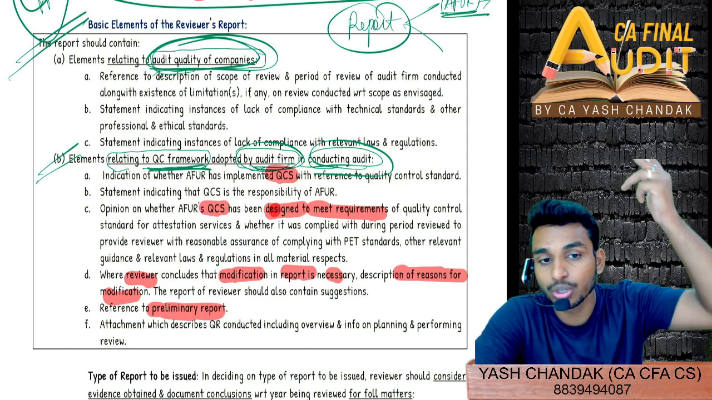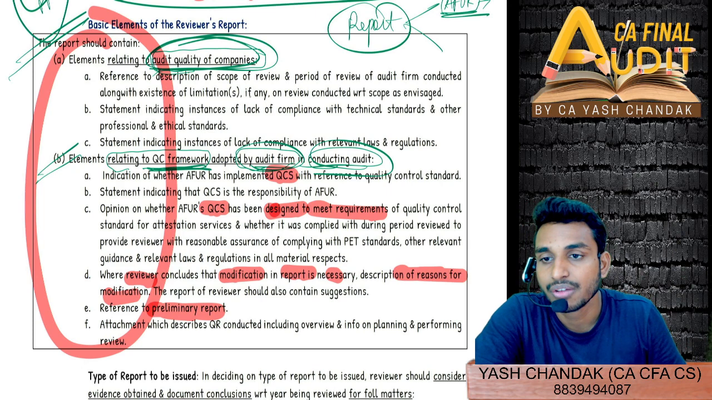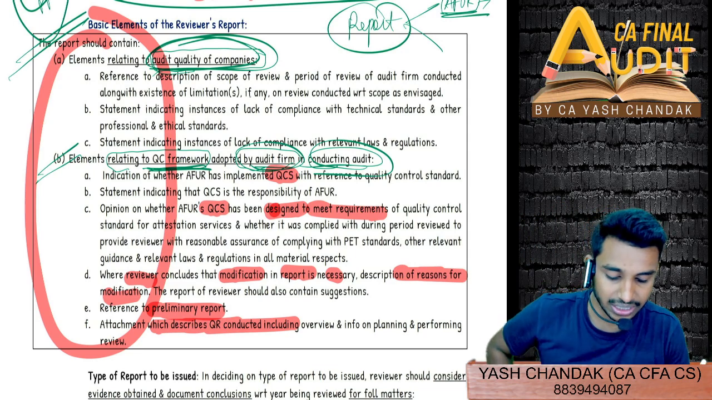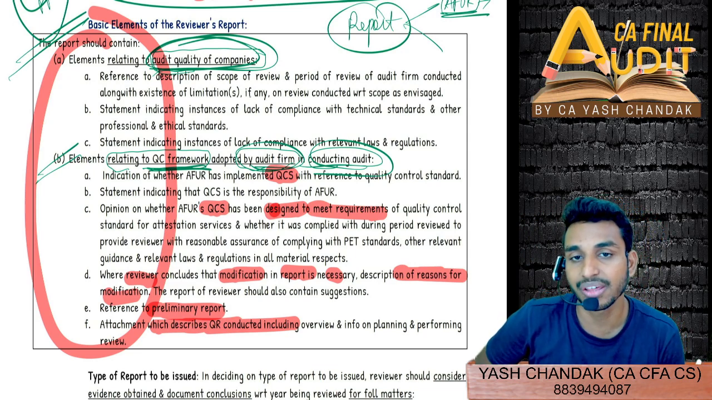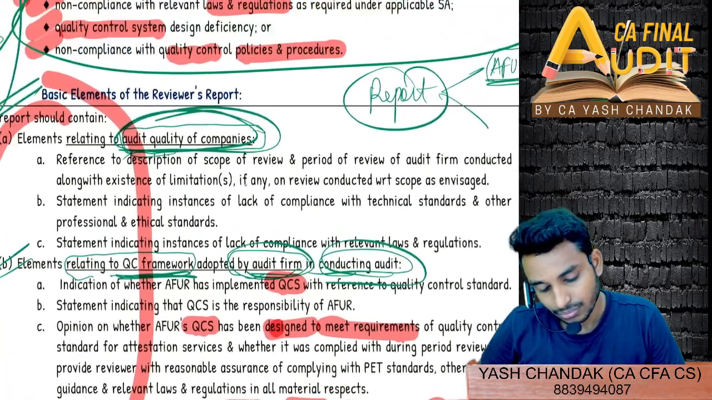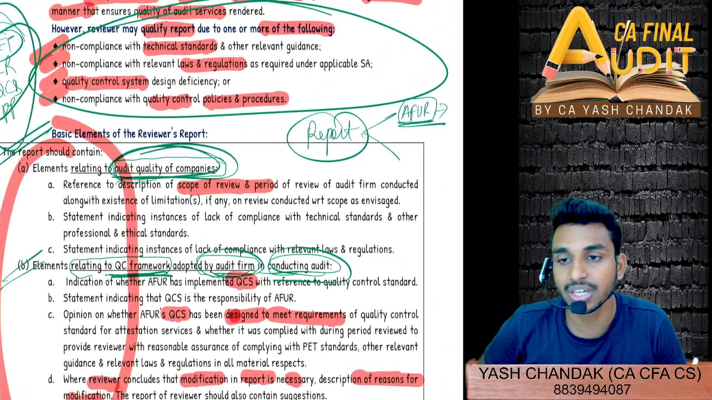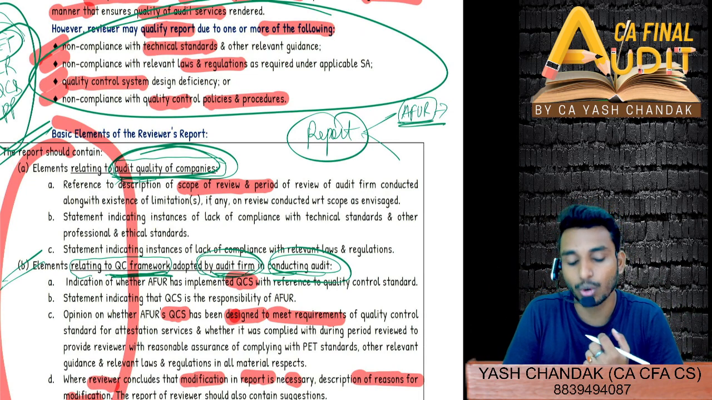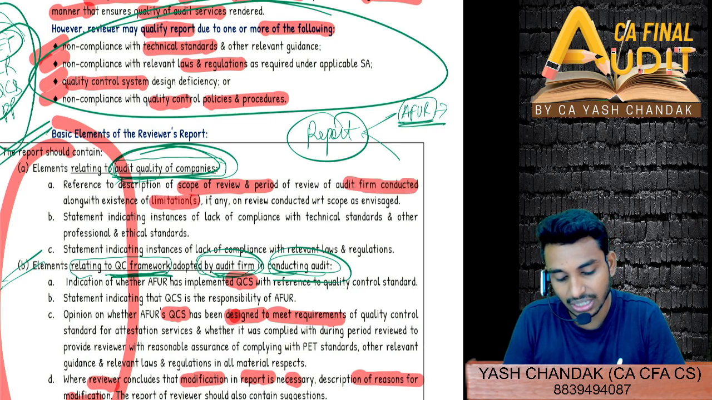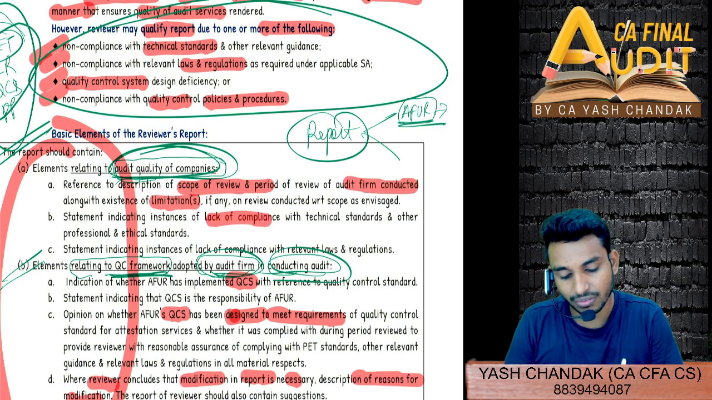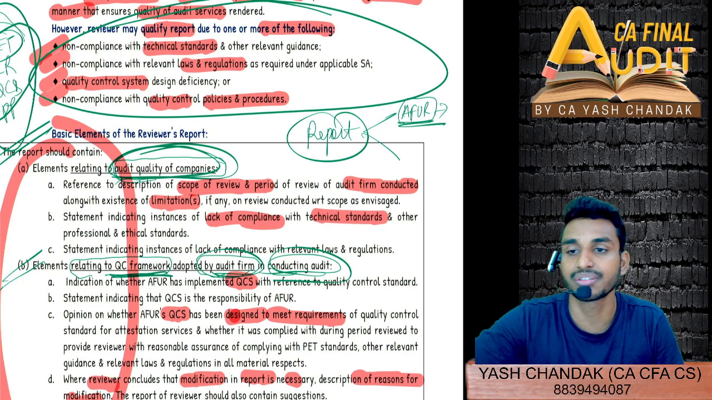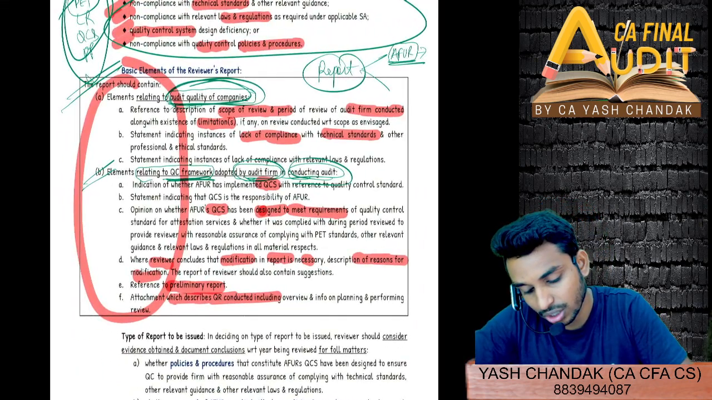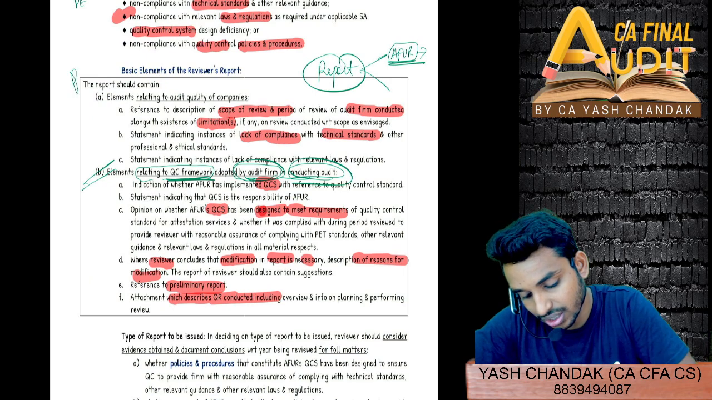Reference will be given to the preliminary report. This is our final report. In the final report in part B, you will also give reference to the preliminary report and attach all the described quality review, conducted in accordance with the quality review guidelines, guidance note. And here in the quality of the company, you will mention the scope of the quality review, what all things were your responsibility, what all points you saw, the scope of the quality review of the audit firm conducted along with the limitations, and indicate the instances of lack of compliance with the technical standards, other professional and ethical standards. We'll just revise this again. That is not that important, but you can just read and leave this.